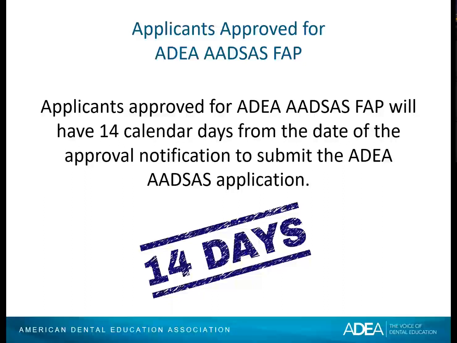So for instance, if you submit your application for FAP and receive an email notification saying that you were approved, and you receive that email notification on May 30th, you'll have until May 13th, up until 11:59 p.m. to submit your ADEA AADSAS application. You will have 14 calendar days, not business days, 14 calendar days to submit your ADEA AADSAS application once you've been approved.